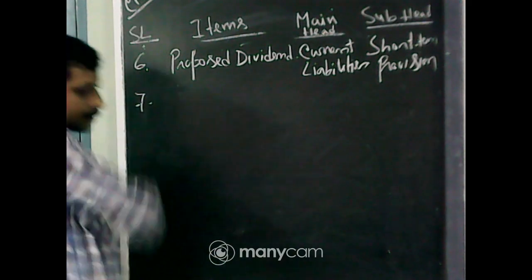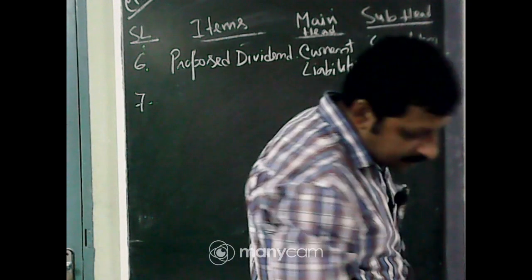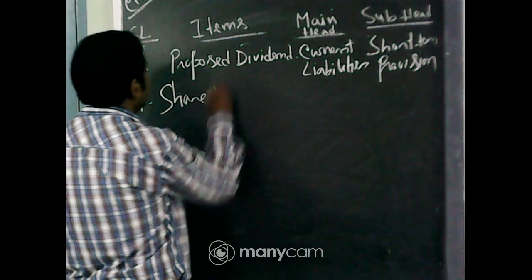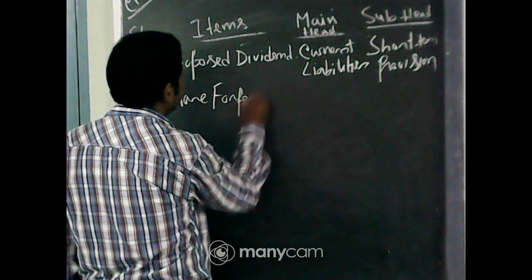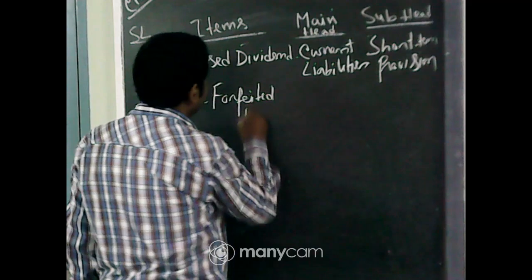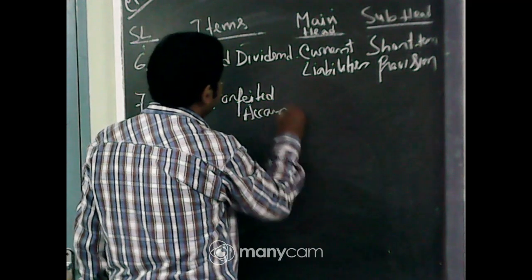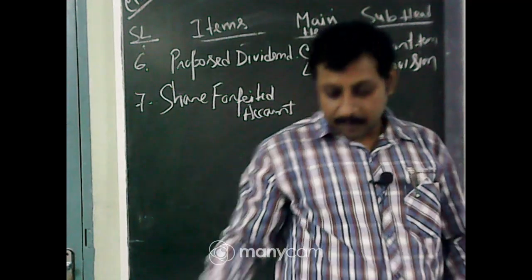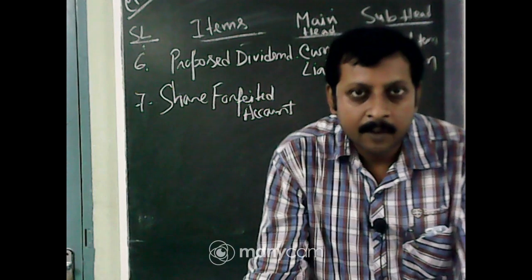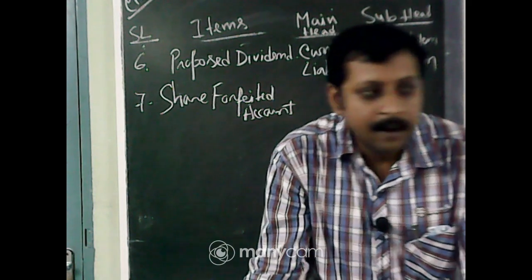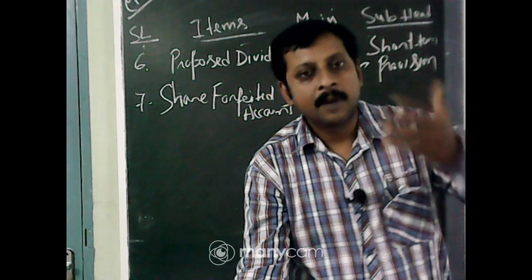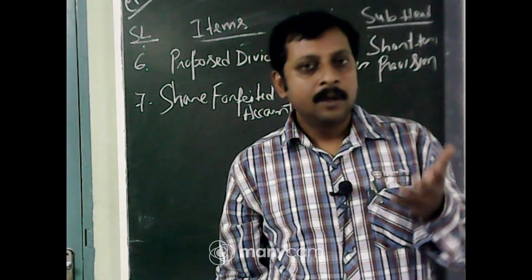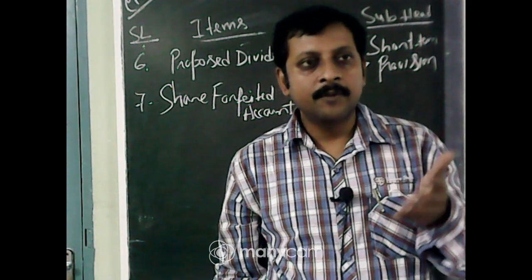Now come to number 7, share forfeited account. Again, you will know this item when you do the issue of share. Sometimes we issue the share, and we collect the money one by one: application money, allotment money, first call, second call. All this we discuss when we do the chapter on issue of share.